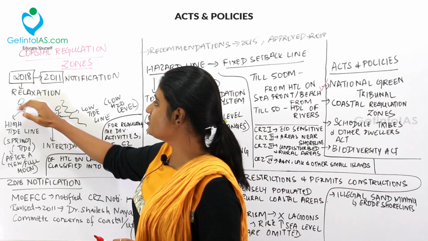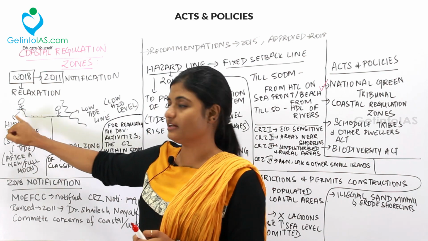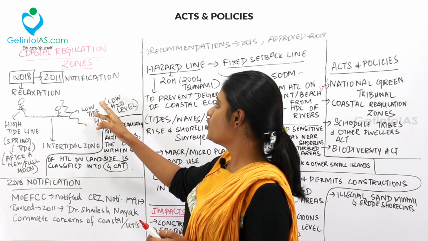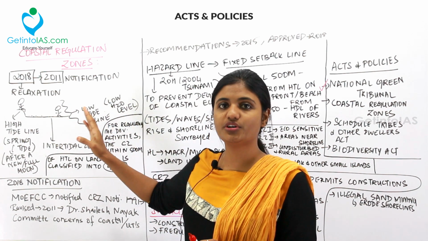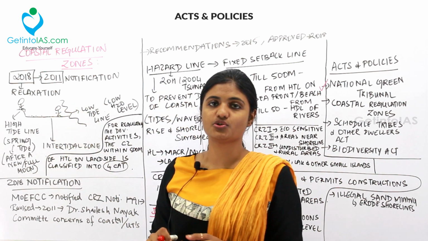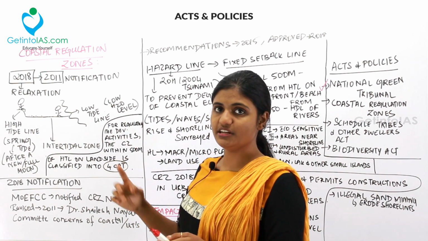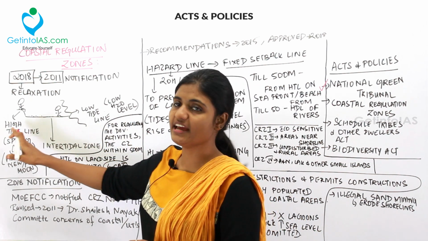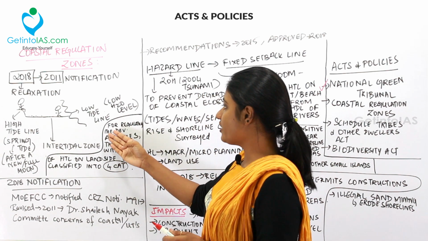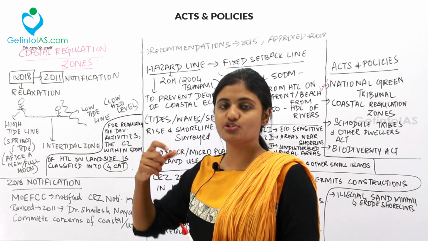So when the water reaches this level, this area will be on the top. This is called the high tide line. And this shoreline where the water recedes back, that is the low water level, is called the low tide line. And the region in between is called the intertidal zone. So this intertidal zone or the intermediate zone is present in between the high tide line and the low tide line. And then for regulating the development activity, what is a coastal regulation zone?